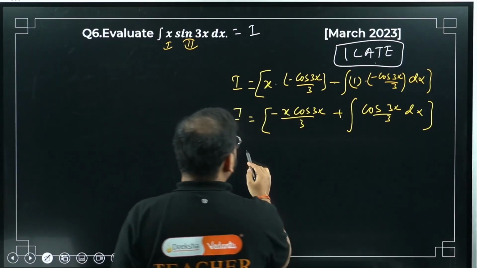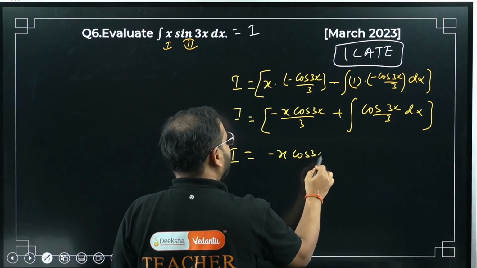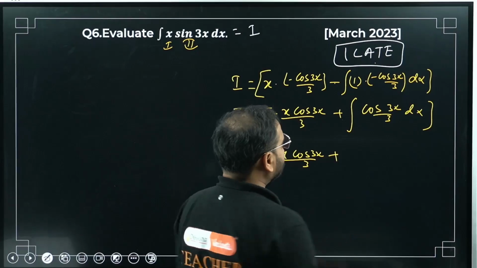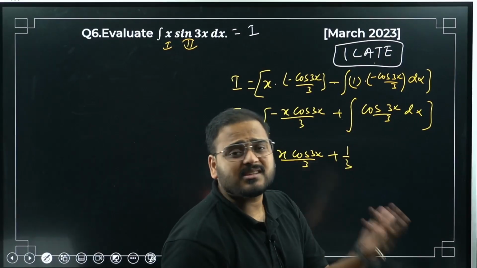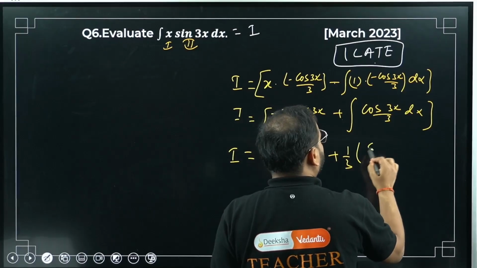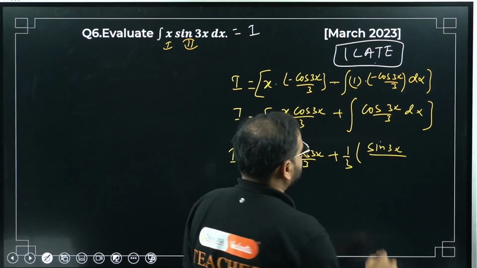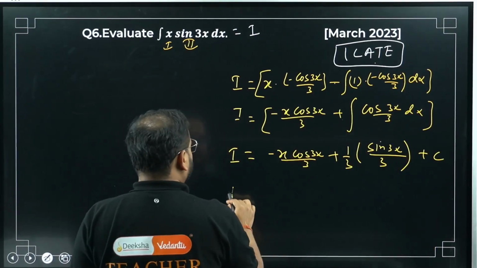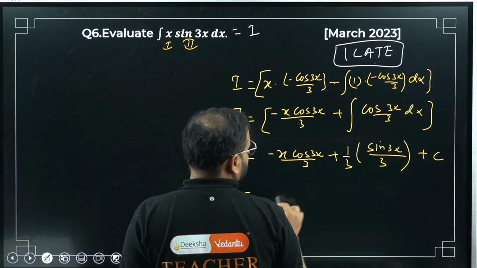Constant 1 by 3 can be taken outside. Integration of cos 3x is sin 3x divided by 3, plus c.